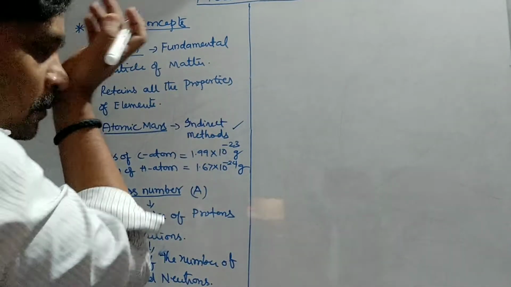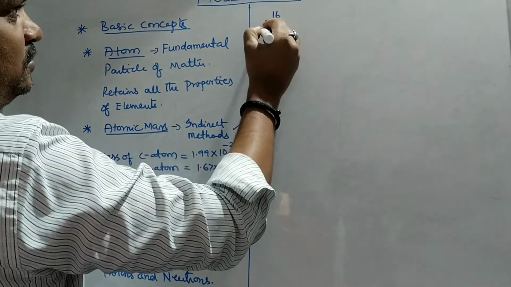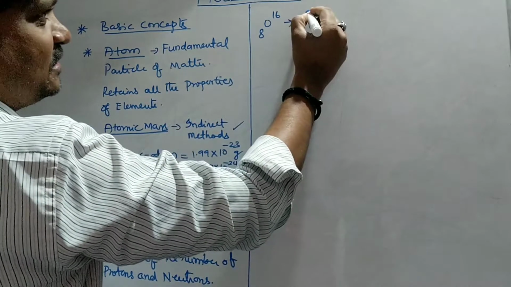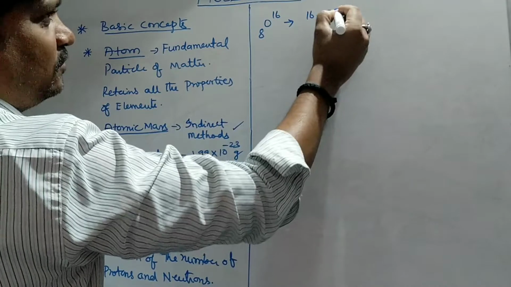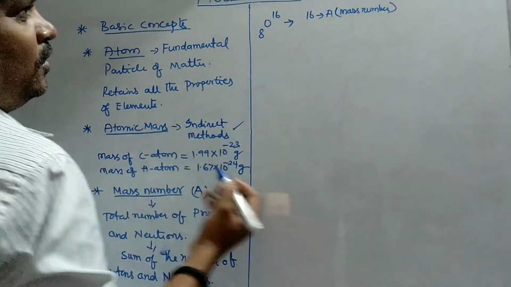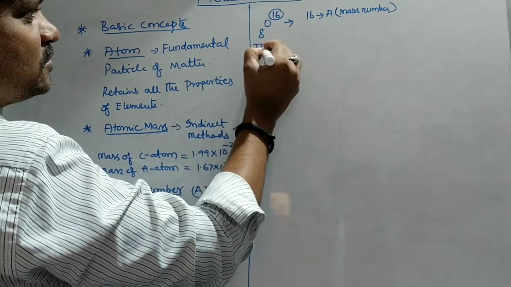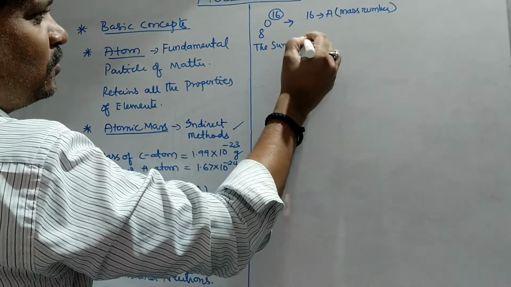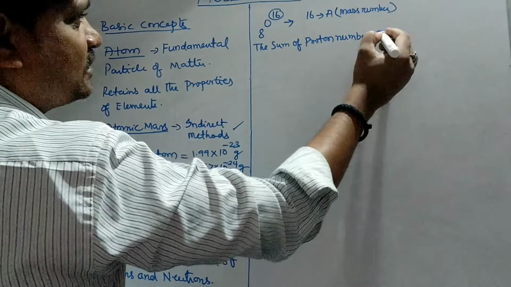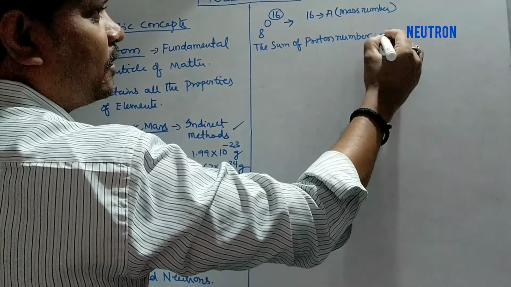Suppose we take oxygen. If you take oxygen, this 16 is nothing but the mass number. How will you get this mass number? Sum of proton number plus neutron number, proton number and electron number.